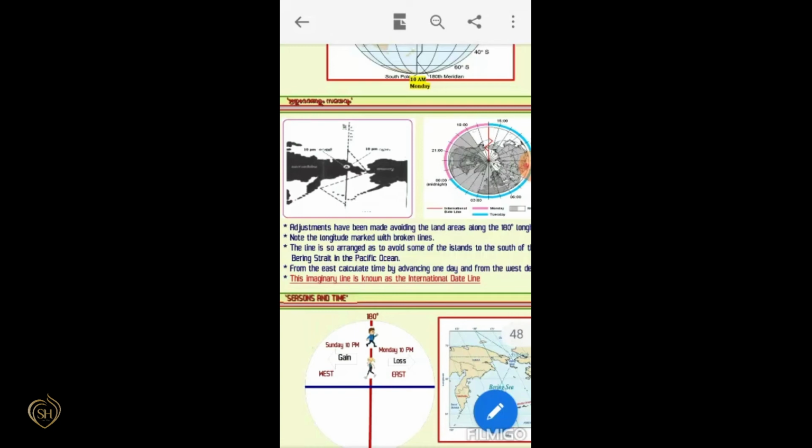If a man crosses this International Date Line towards the west, he can gain a day. And if a person crosses the International Date Line towards the east, he loses 1 day.